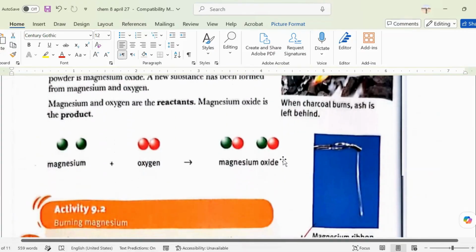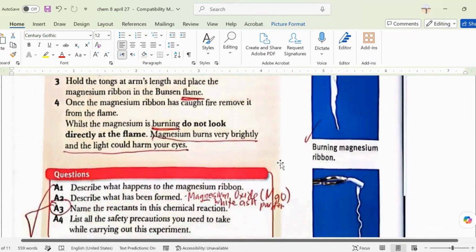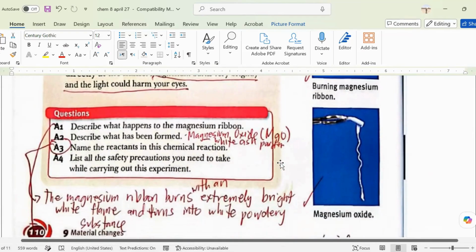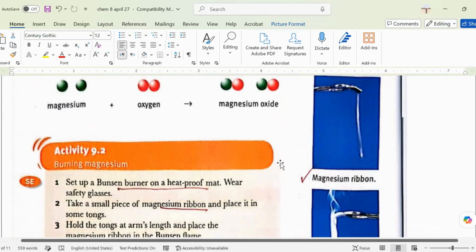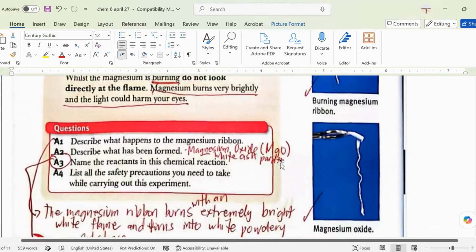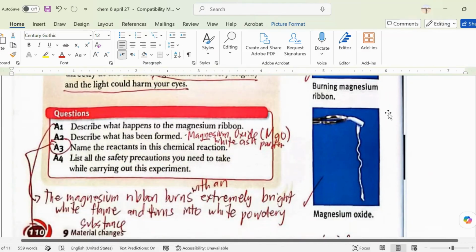In your book, you will find some explanation here. What else have I emphasized? Here, there are also some experiments that we have tackled. For example, this one: describe what happens to the magnesium ribbon. So, what will happen if there's a bright flame?